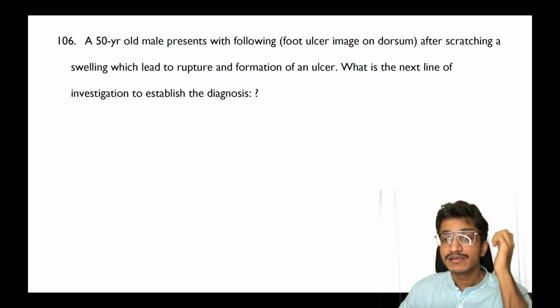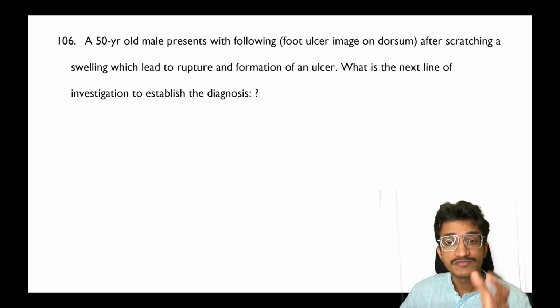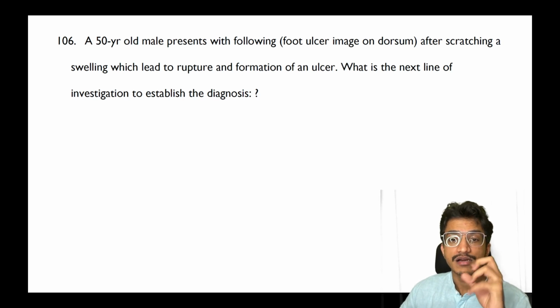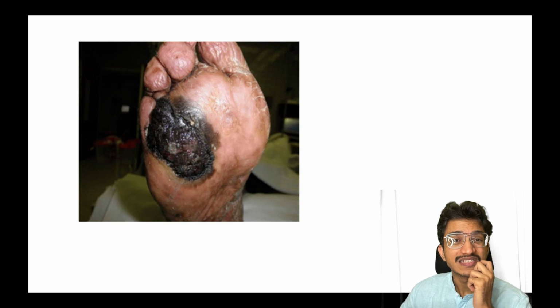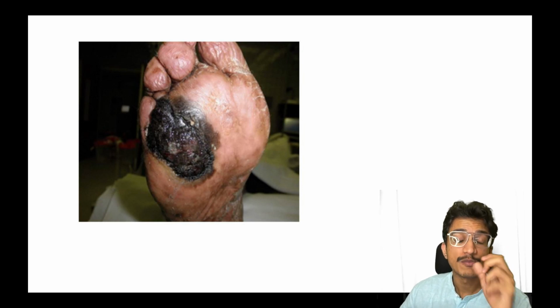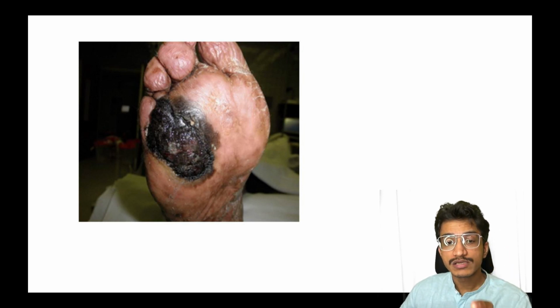Moving on to the next, a patient with a foot ulcer, scratching, rupture with formation of ulcer, and the image shared was something like this, that was suggestive of a malignant melanoma. Now according to the recall shared, if it was a very huge ulcer and swelling like this with a blackish picture, that is suggestive of a malignant melanoma.